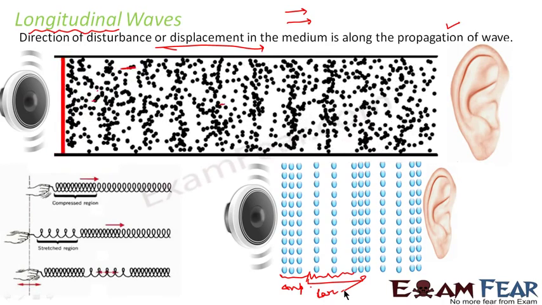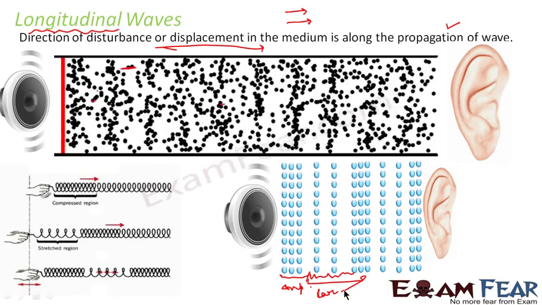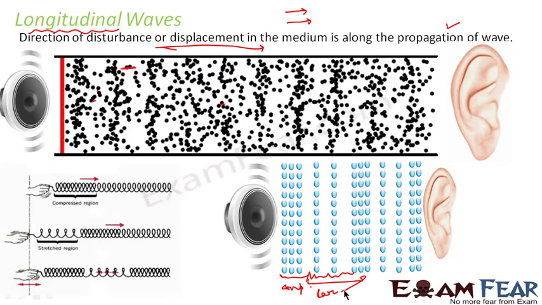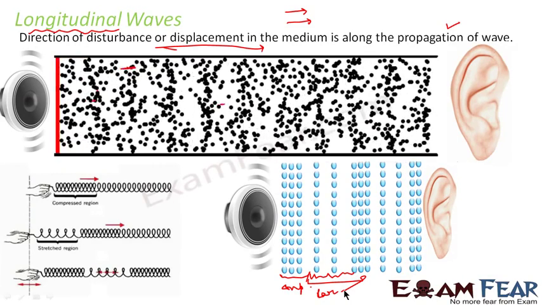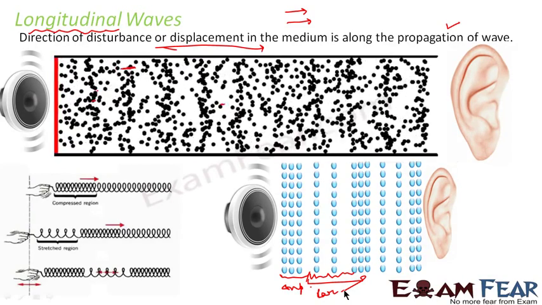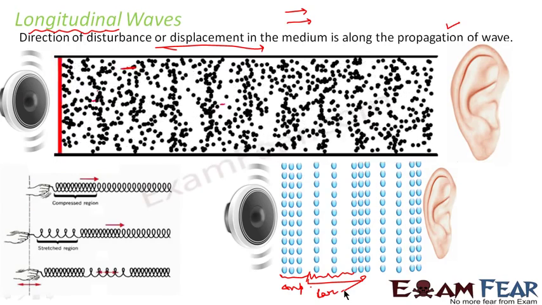We will talk about all these things in detail. So as of now, you can just see that longitudinal waves are those waves where the direction of disturbance is along the direction of wave propagation. So here, compressions and rarefactions form the longitudinal waves.